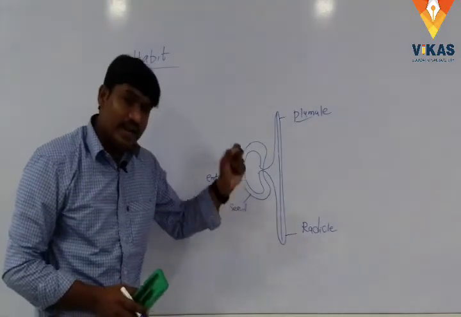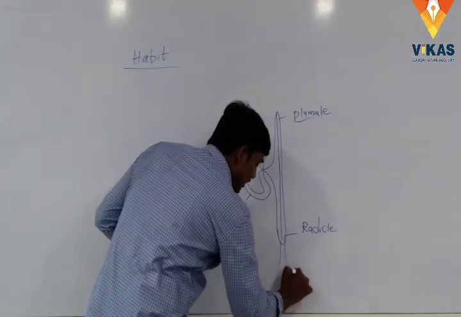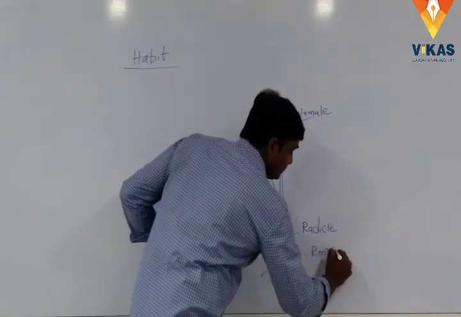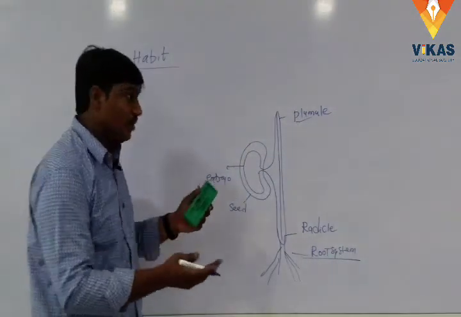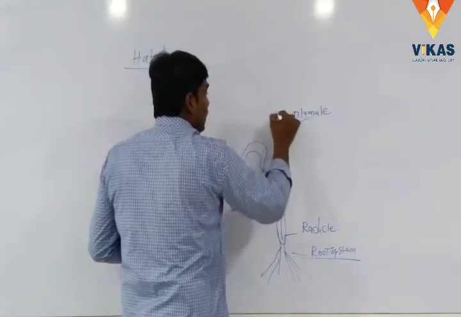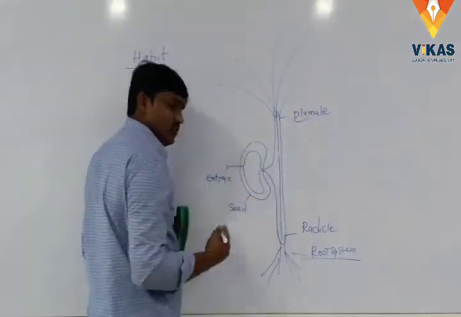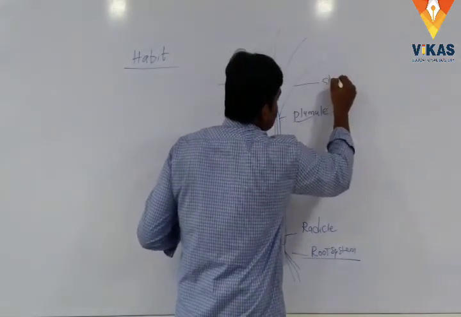The radicle leads to development of the root system, whereas the plumule develops to produce many branches and stem, together called the shoot system.